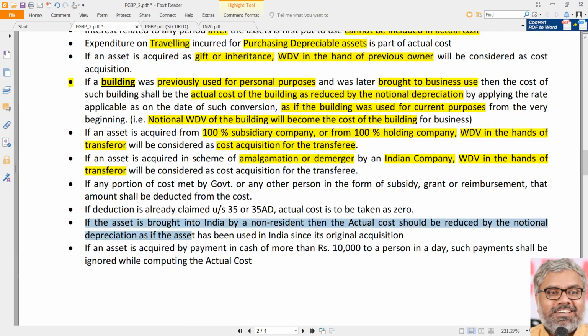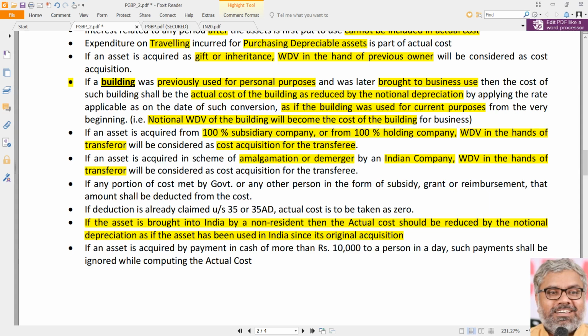Then a similar scenario is there for another point also. So we can combine these 2 points after this building thing. For example, let us say an asset is brought into India by a non-resident. Once again, the asset was used earlier somewhere outside India. Let us say a doctor has been practicing somewhere in the US. He has some medical equipment while he was practicing in the US. He used them for 4 or 5 years and now he is bringing those medical equipments along with him to India because he wants to start a practice in India. He brings those equipments to India and uses them for his profession. Example I am telling. But he did not purchase them now, right? He purchased them long back.